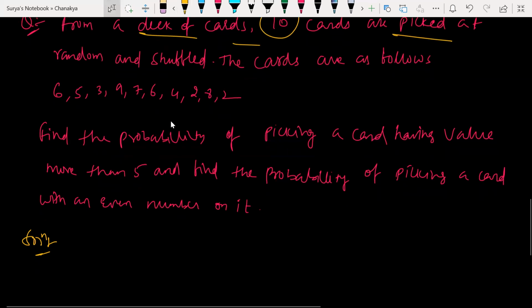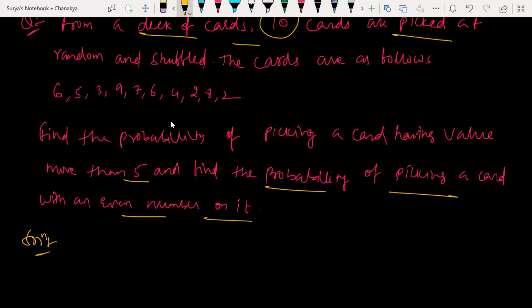So find the probability of picking a card having a value more than 5, and find the probability of picking a card with an even number on it. Which means you need to find the probability of a card which has a value more than 5, and also the probability of picking a card which has an even number on that particular card.